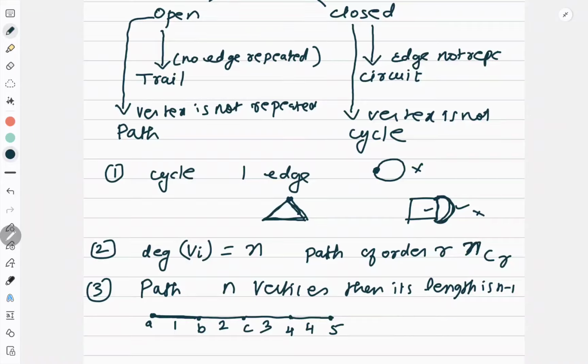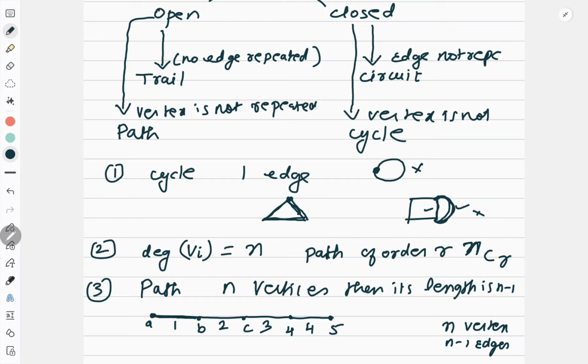So if I have n vertices, then I should have n minus 1 edges. That is the result. So by the definition of a path only I can prove it. How will you define it? In a path, every vertex is followed by one edge, excluding the last vertex. That is why if you have n vertices, you will have n minus 1 edges. Easy?